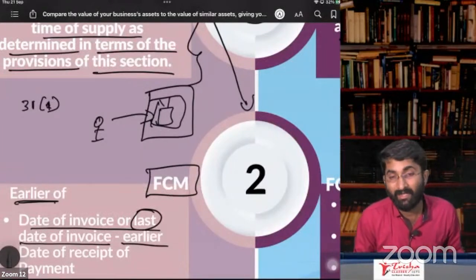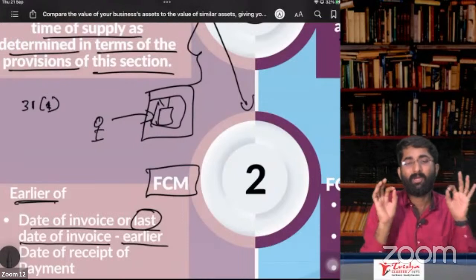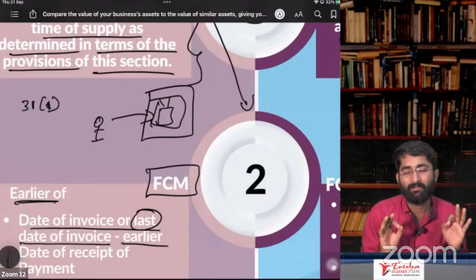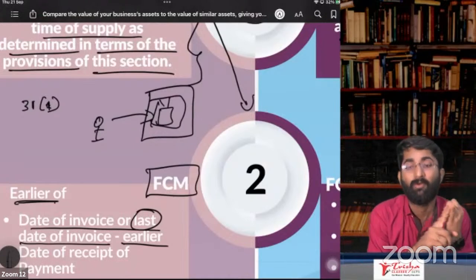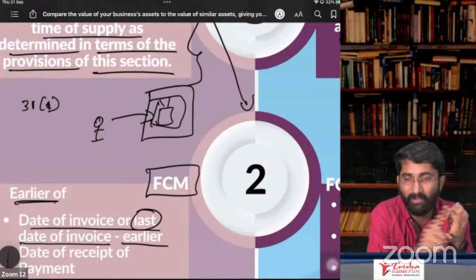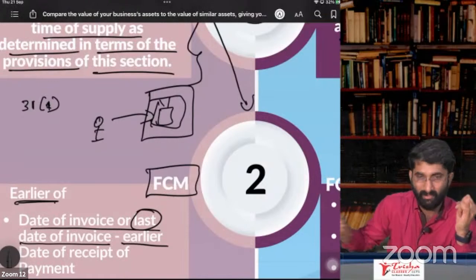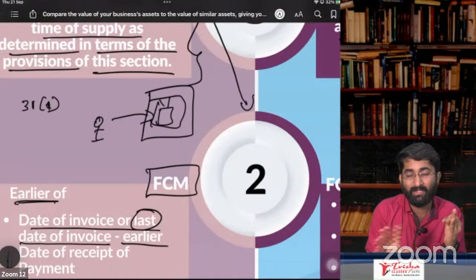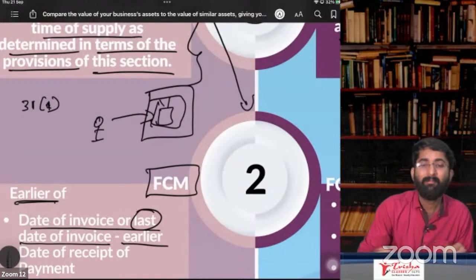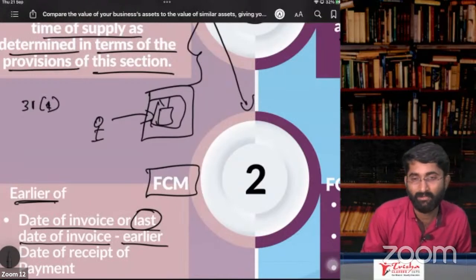So that is making it available. So when you have to give the invoice, if movement of the goods is involved, then when you are removing the goods from the warehouse, that date. If movement is not involved, then making it available is the last date to issue the invoice.